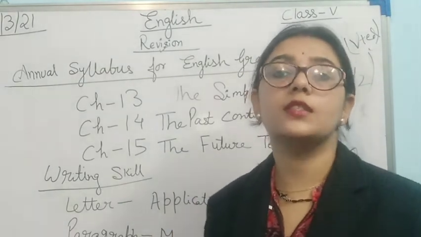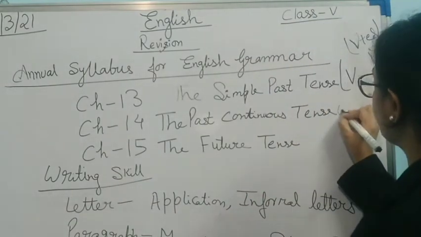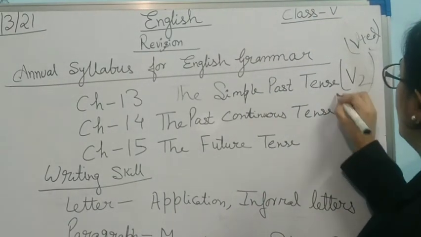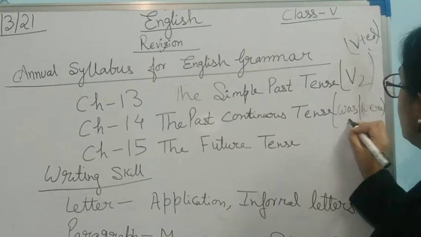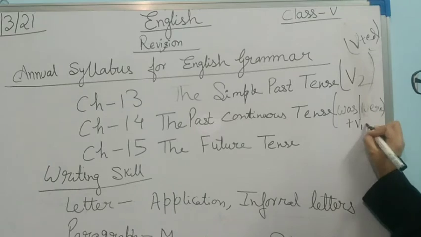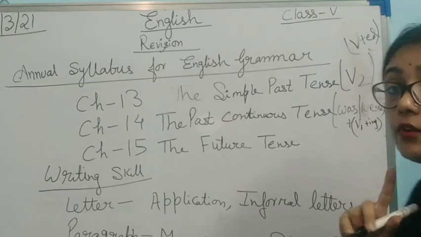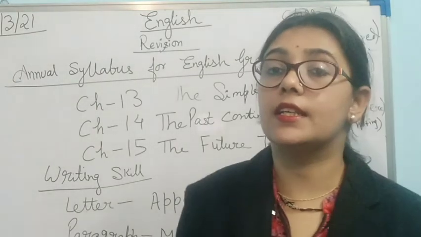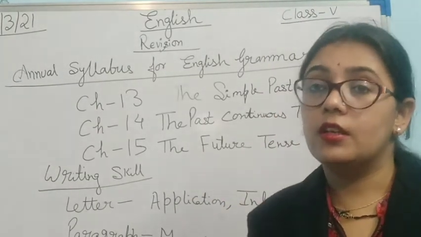Was cooking. Was or were. We use was or were plus verb first form plus ing. That is cook-ing, eat-ing.